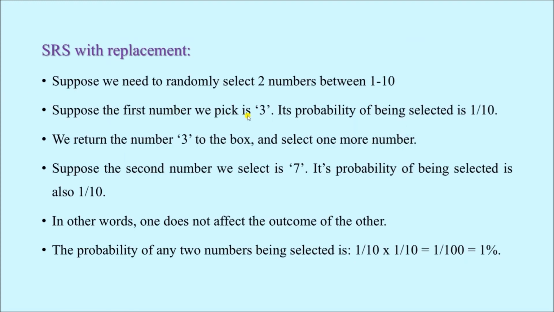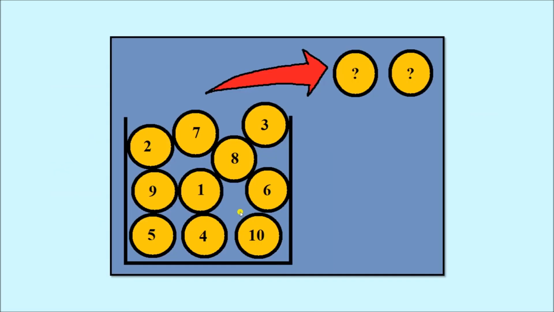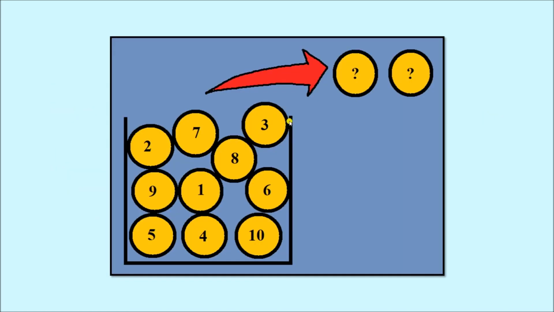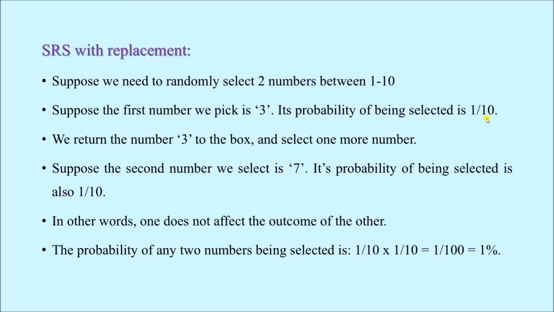Suppose the first number we pick is 3. So we pick this one first. That is my first number, 3. The probability of 3, or any number, being selected as the first number is 1 by 10. Why? Because we have 10 options and from that we are selecting only one number. So the probability is 1 by 10.